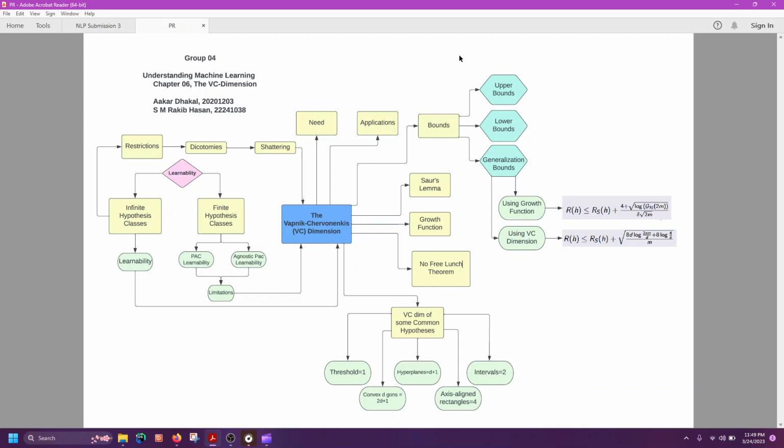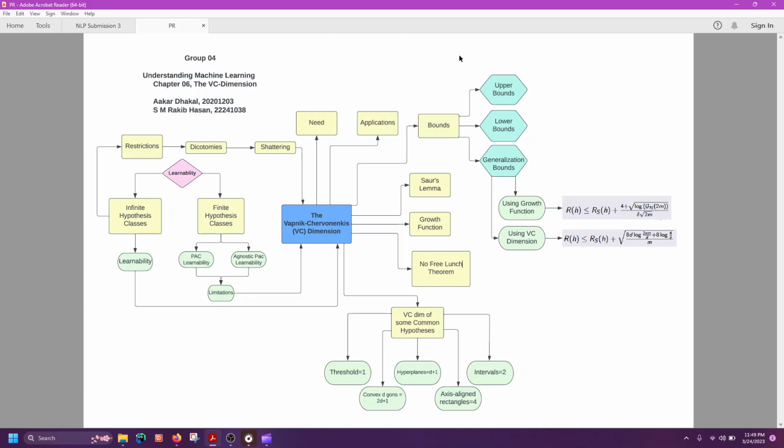Moving on to agnostic PAC learning. It is a variant of PAC learning where the learner is not required to output a hypothesis from the given hypothesis class, but only a hypothesis with low error. The VC dimension of the hypothesis class still plays a crucial role in determining the sample complexity and the generalization error of an agnostic PAC learning algorithm.